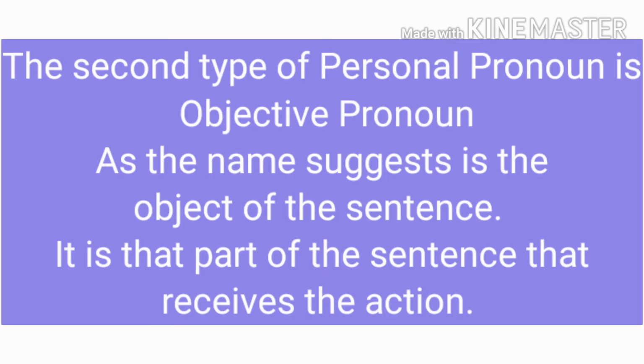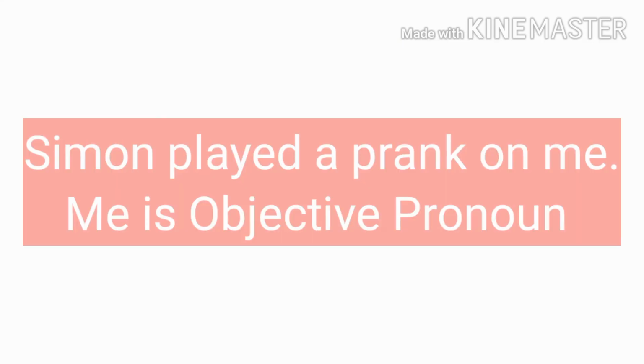The second type of personal pronoun is the objective pronoun. Now, as the name suggests, it is the object of the sentence. It is the part of the sentence that receives the action. Now, you remember predicates, Hannah? So, these are our objective pronouns. Let's read some examples. Simon played a prank on me. Now, who is receiving the action? Me. So, "me" is our objective pronoun.